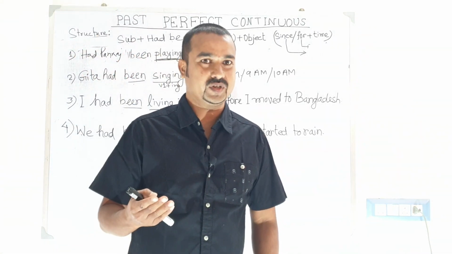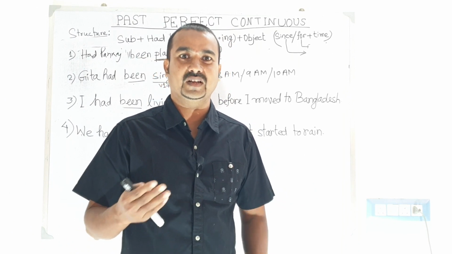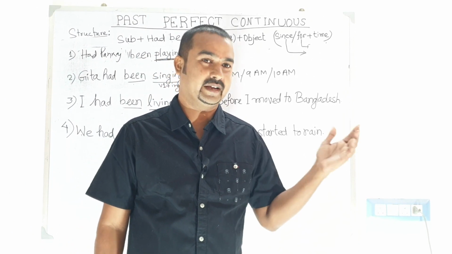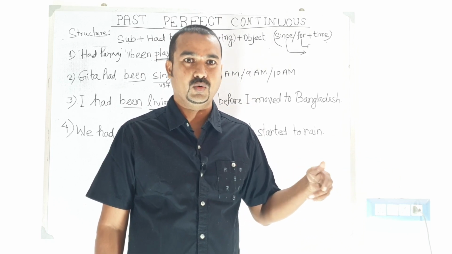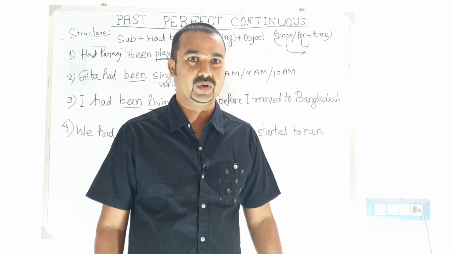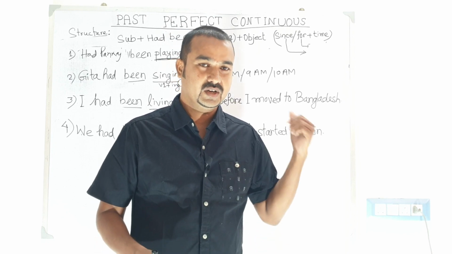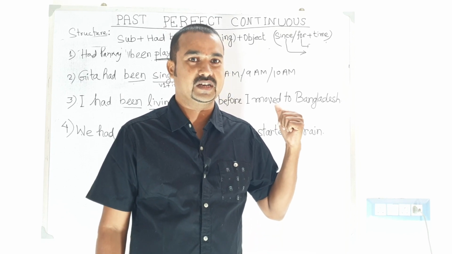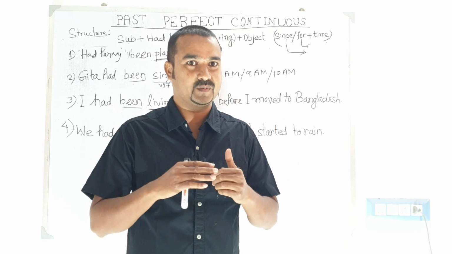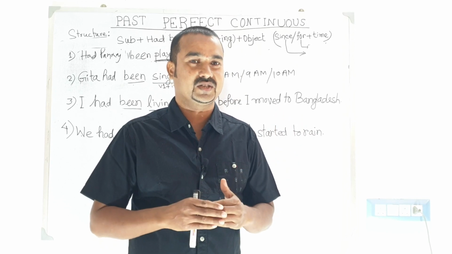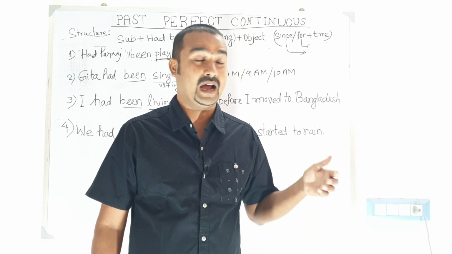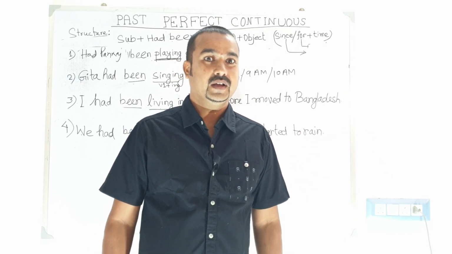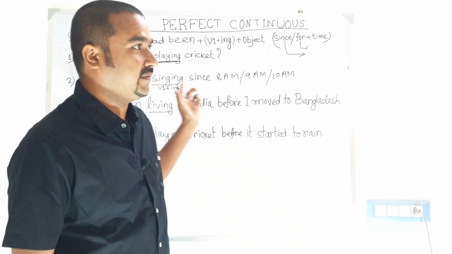You may ask that it is similar to the past continuous tense, but it is not, because past continuous is another thing: I was going, he was coming, I was sitting at my home, so there is no time duration. But when you use past perfect continuous tense, we need a specific time criteria in the past: I was studying for 2 hours, I had been studying for 2 hours. So it comes under the past perfect continuous tense.